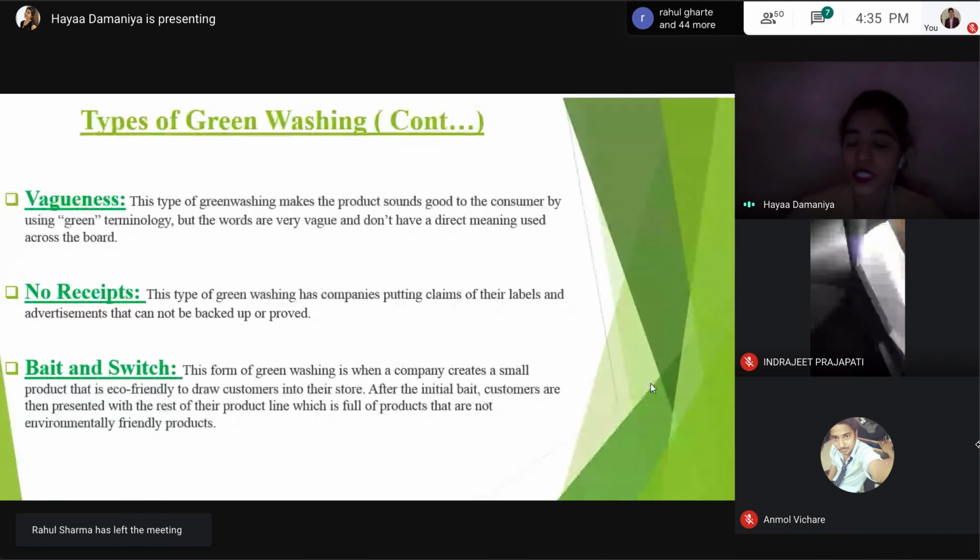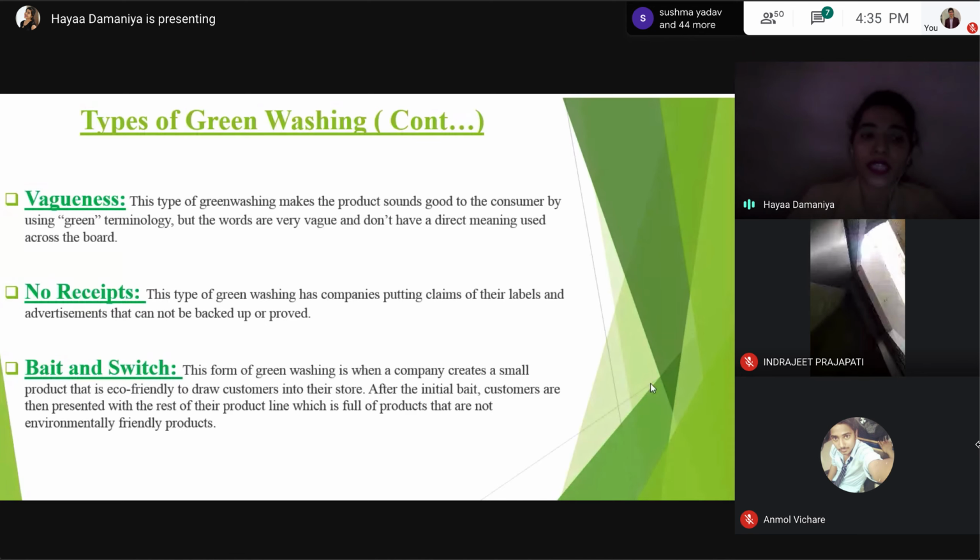No, right? It is always an independent third party, especially an organization authorized by the government. So when you find a product that has a certification given by its own company, then this is nothing but no receipt greenwashing. SC Johnson is a good example of this kind of greenwashing.